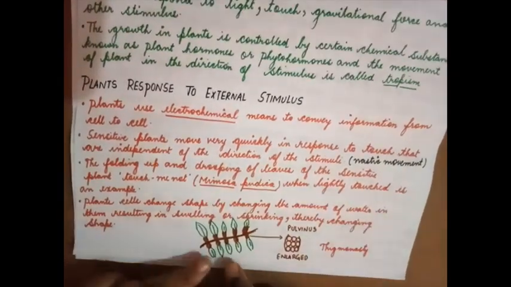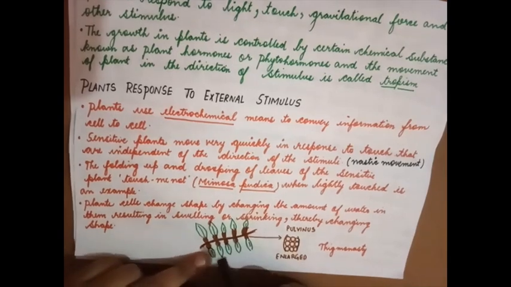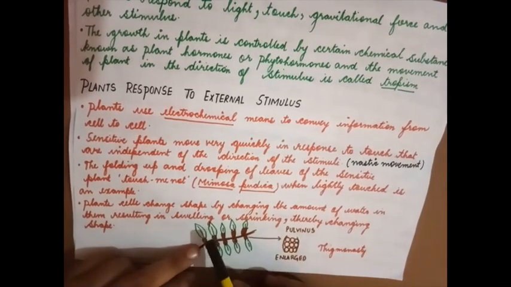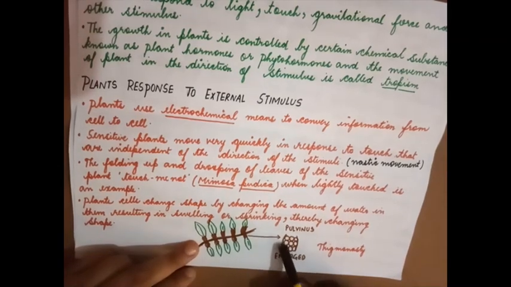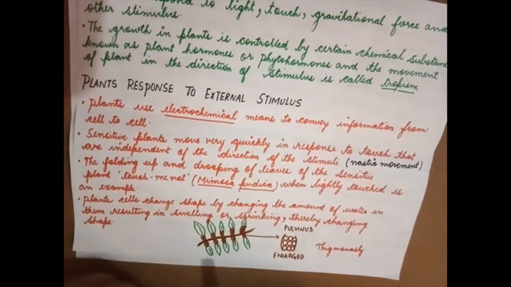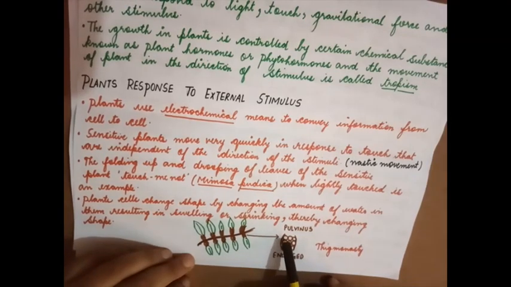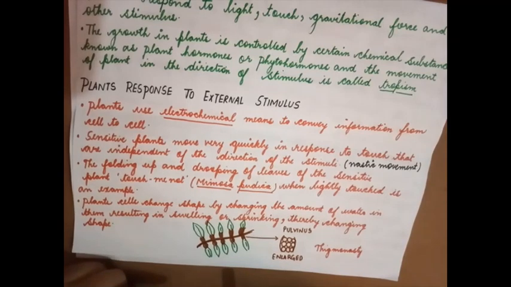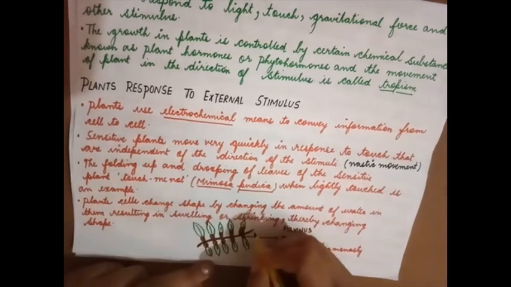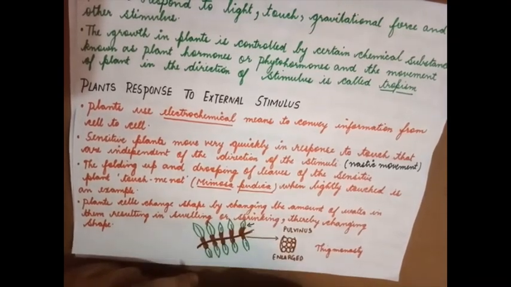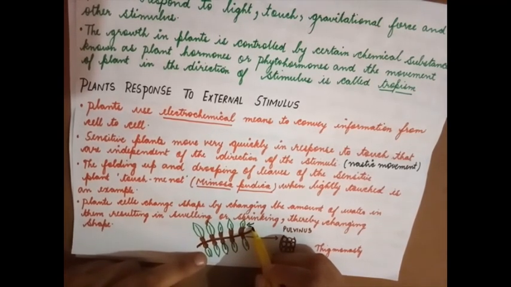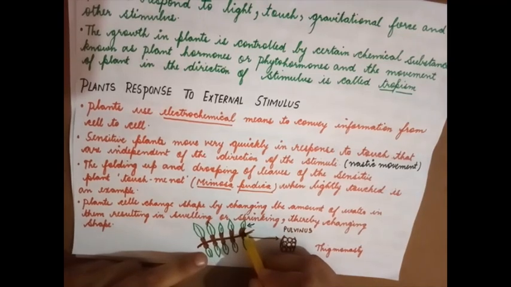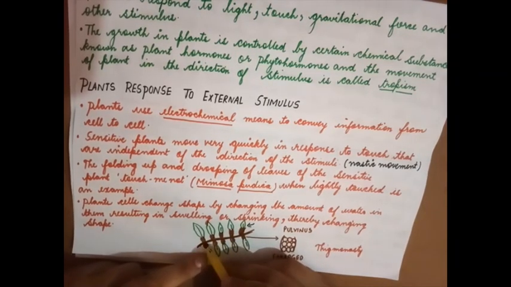Here, let's understand this. This is a leaflet, and below the leaf you can see a bulge-like structure that is known as the pulvinus. The cells inside the pulvinus are filled with water. They are known as turgid cells. Now, when you touch these leaves, a chemical signal is sent that acts on all these pulvini.